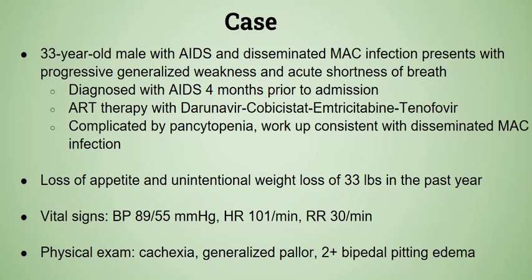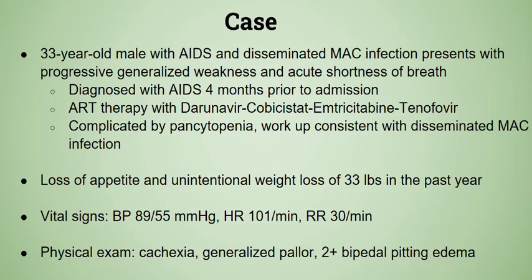He presented at the emergency department for new onset shortness of breath, accompanied by generalized weakness and unintended weight loss of 33 pounds in less than a year. Vital signs are pertinent for hypotension, tachycardia, and tachypnea. He was chronically ill-appearing, pale, cachectic, with normal heart and lung sounds on examination.